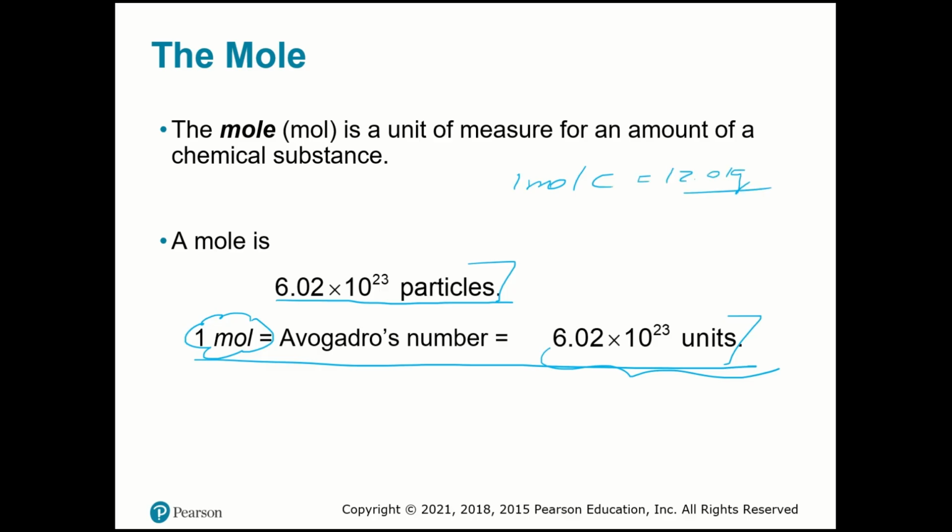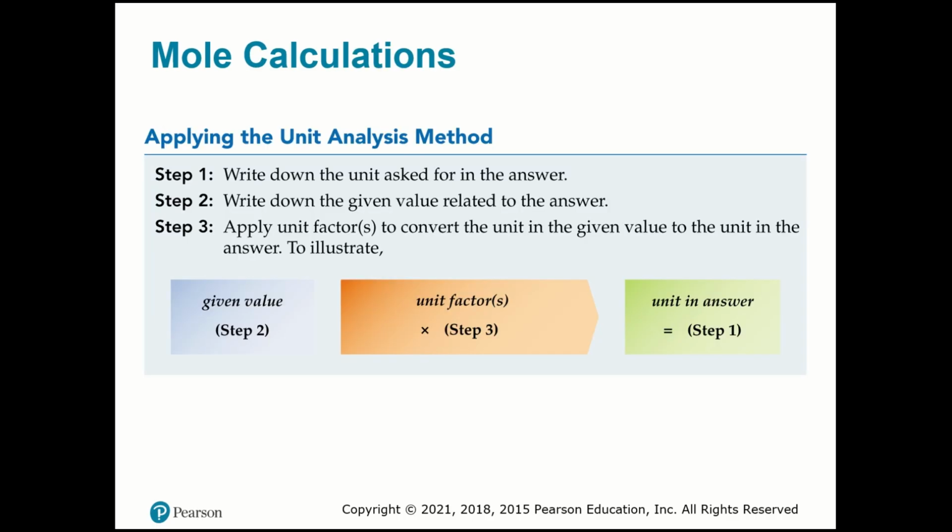But if I talk about 1 mole of water, it will contain 18 grams per mole. So see, the mass will change, but we're talking about 1 mole. It's easy to talk about 1 mole because that will always be 1 mole. But the mass will change because we change the substance, we change the element, okay? And we're gonna use the Avogadro number that you know already as a unit factor. We're gonna apply the unit analysis method.